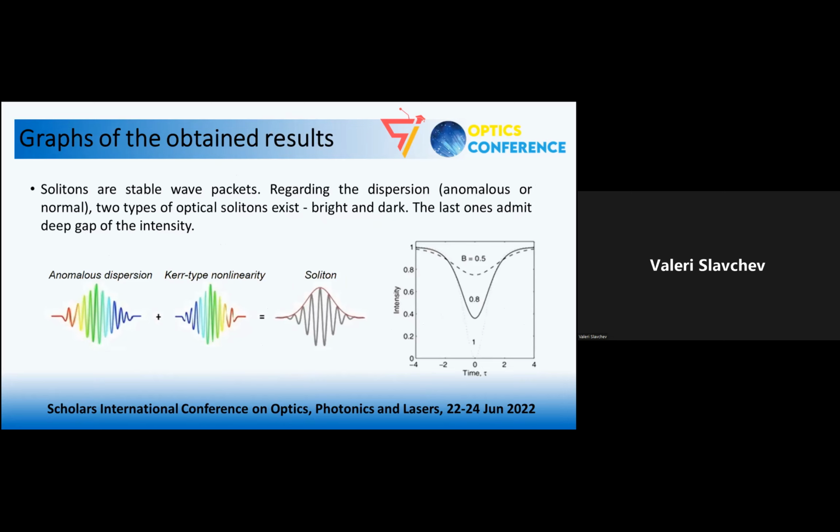So what are solitons? My colleague Zara Kasapeteva will explain about them in detail, but I will make a short introduction. Solitons are stable wave packages that are a result of the dynamic balance between dispersion and nonlinearity of the medium. Regarding the dispersion, we can observe two types of solitons: bright ones when the dispersion of the optical fiber is anomalous, and dark ones when it is normal.